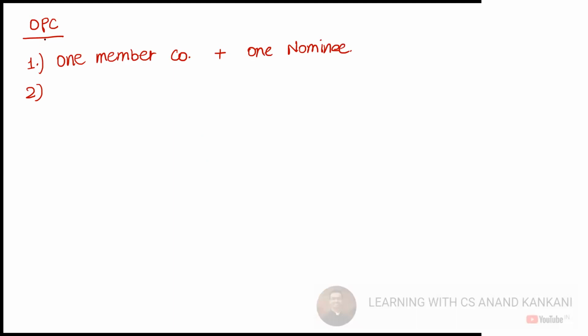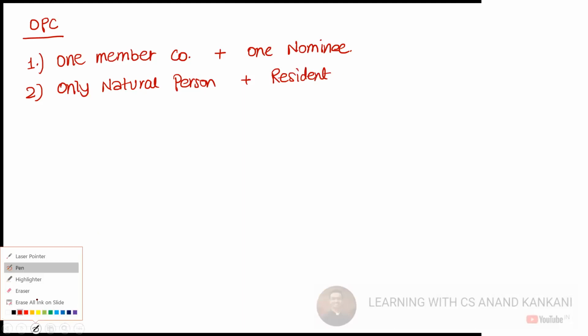In case of OPC, only natural persons can incorporate, only natural persons who are citizens of India.